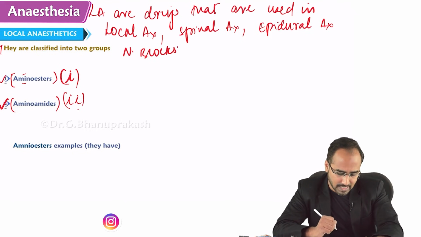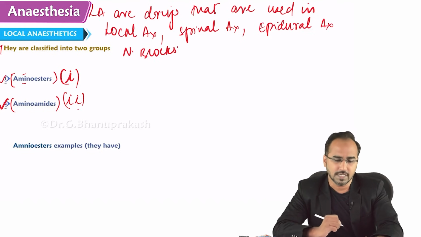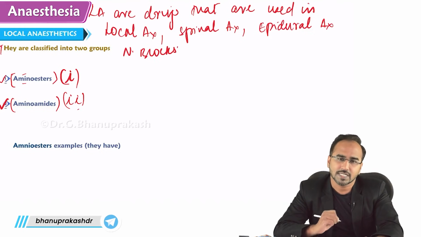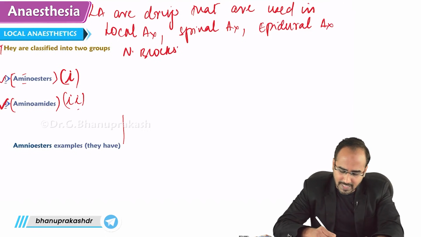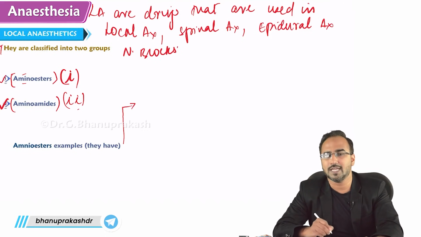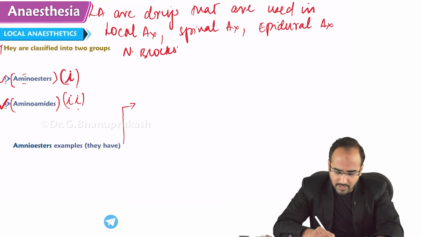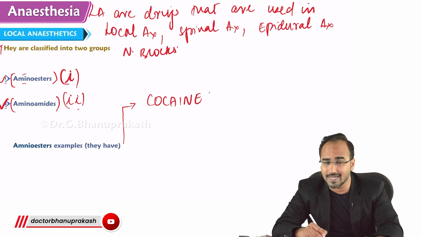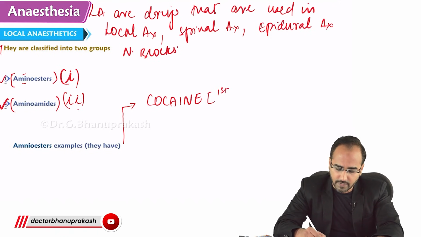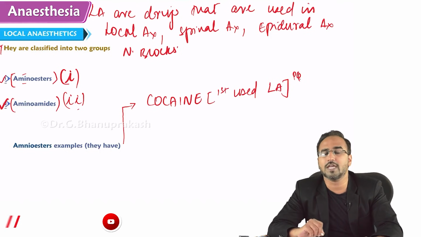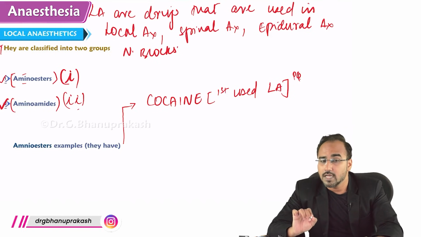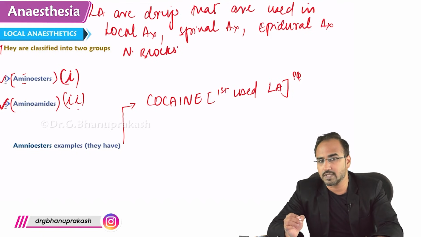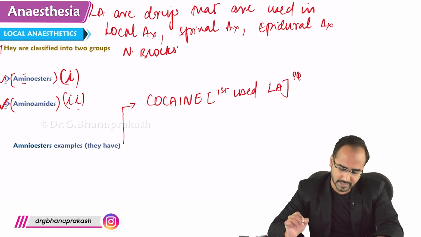Starting with the first group, amino ester. I told you we are discussing the classification. What are the drugs that belong to the amino ester category? In amino ester, you have a drug called cocaine. It was the first introduced local anesthetic. Are we using cocaine for local anesthesia purpose, guys? No. Cocaine was the first introduced local anesthetic. Nowadays, it is the most abused local anesthetic.